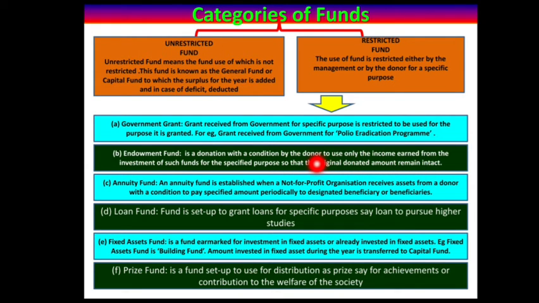So children, suppose a donor is donating 1 lakh rupees to the non-profit organization, and he puts a condition that the amount of 1 lakh they have to put in a fixed account, and whatever interest that invested amount is earning, only that interest amount can be used by the non-profit organization.